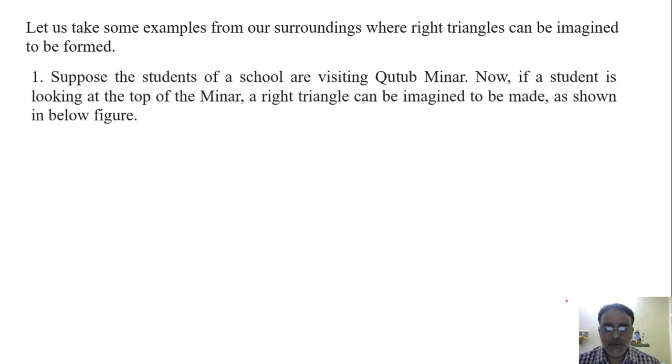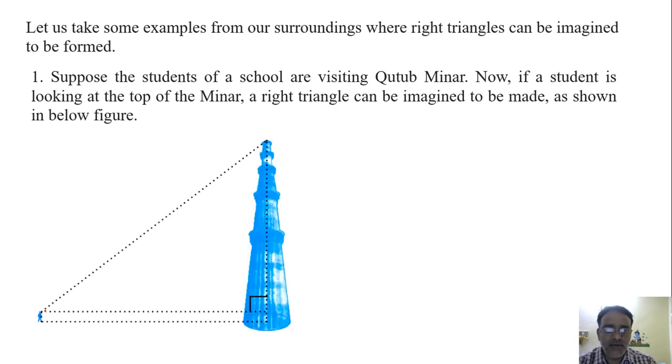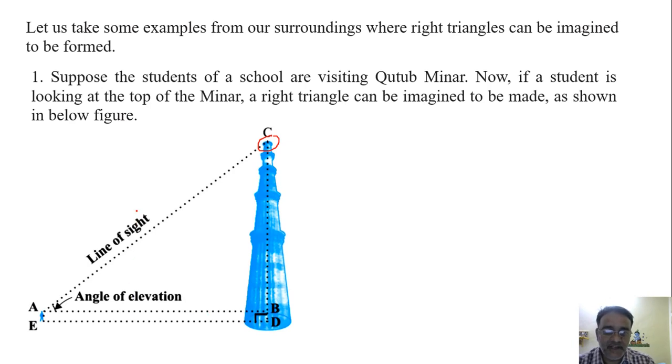Suppose the students of a school are visiting Qutub Minar. Now, if a student is looking at the top of the Minar, a right triangle can be imagined to be made as shown in this figure. There are many examples in our surroundings where we can imagine right triangles. This is the line of sight through which the student is observing the top of the Minar, and this is the horizontal level, and the angle between these two is the angle of elevation.